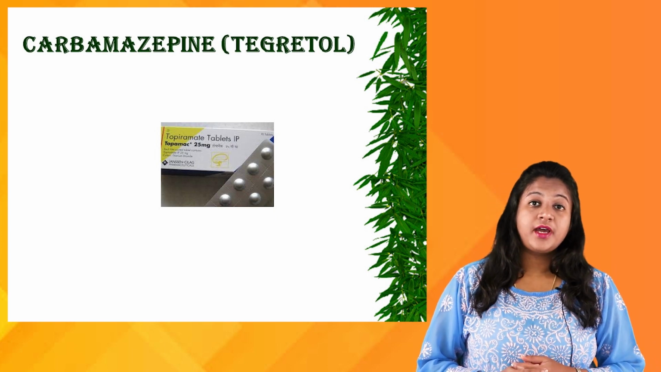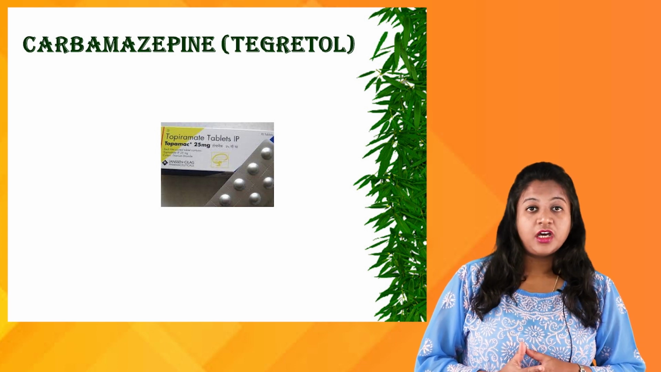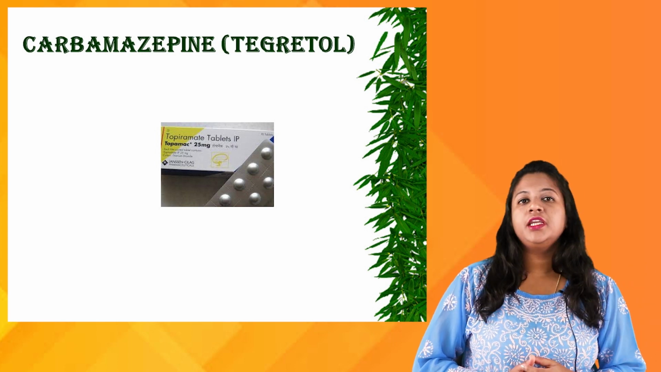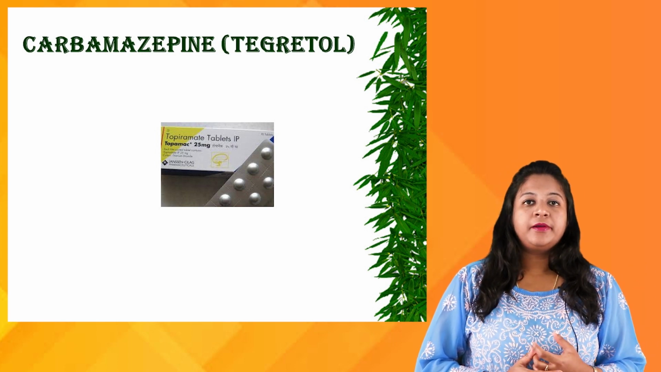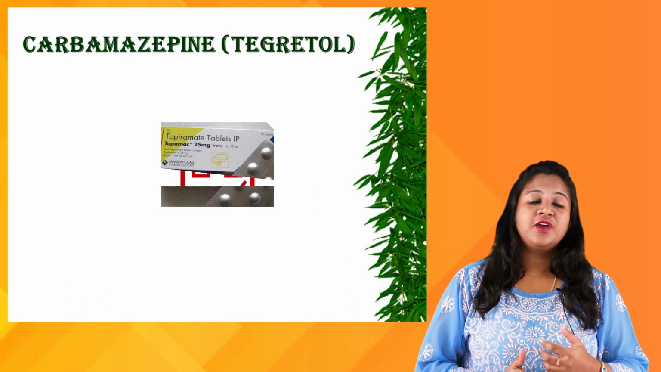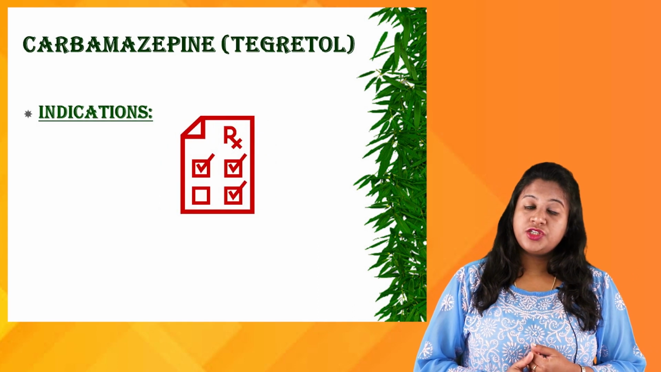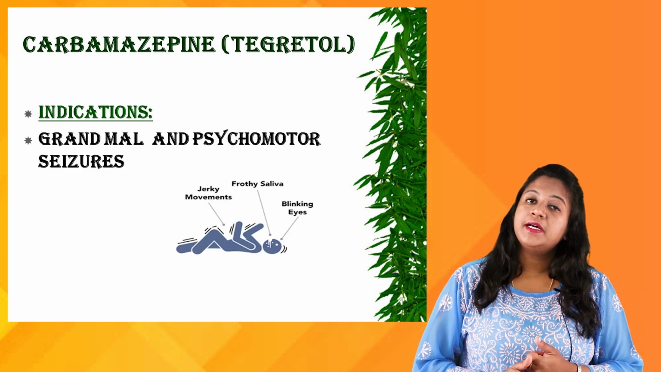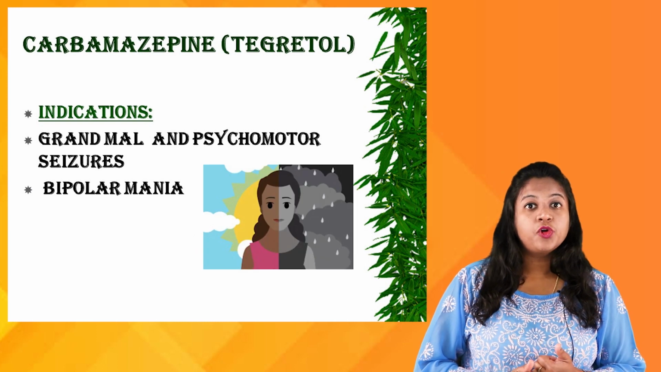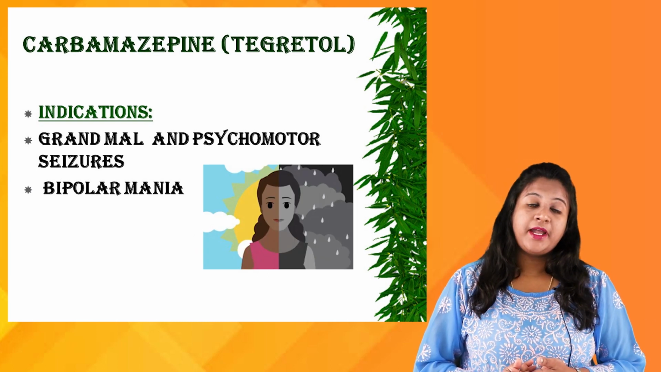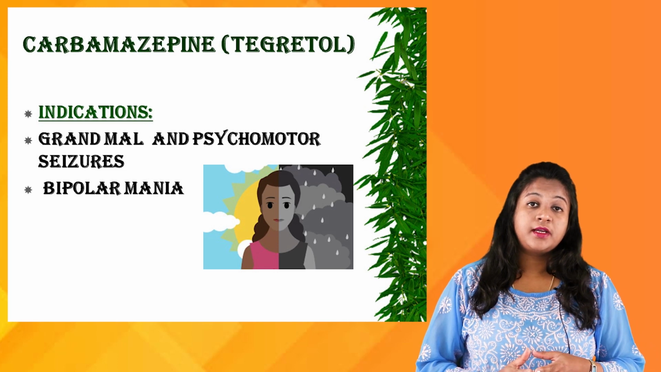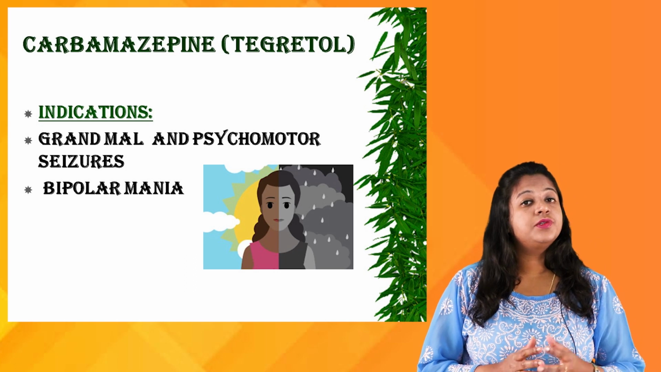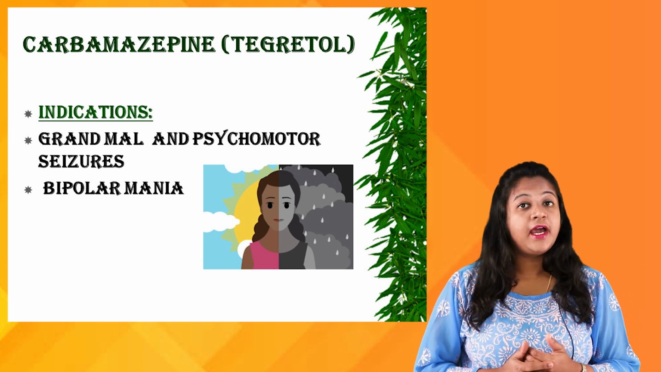The trade name of the drug is Tegretol. What are the indications of this drug Tegretol? You would have seen in the neurological department that this drug is very commonly used. What are the indications for this drug to be given? The first one is grand mal seizure and psychomotor seizure. We have bipolar disorder, wherein the client is currently suffering with a manic episode. In those conditions also, carbamazepine can be administered.